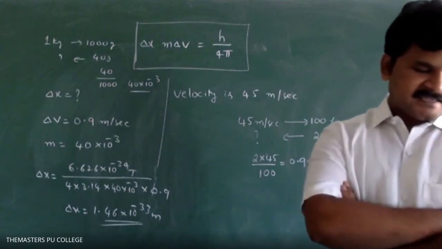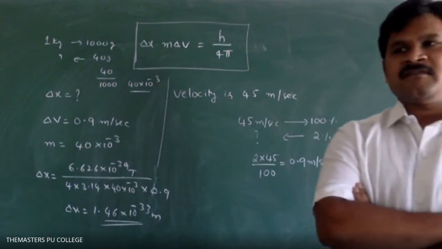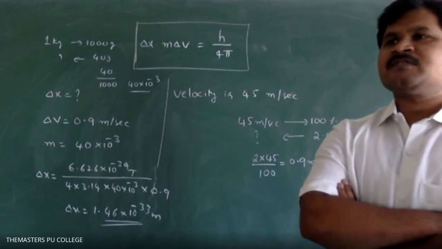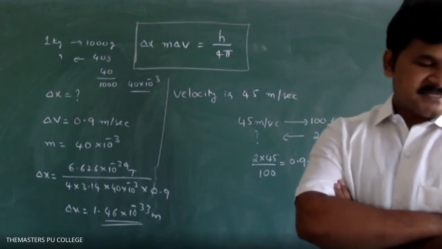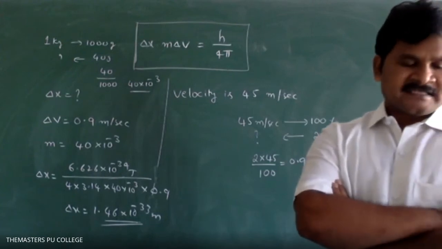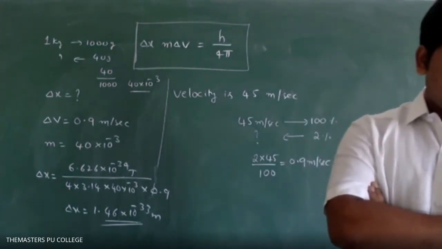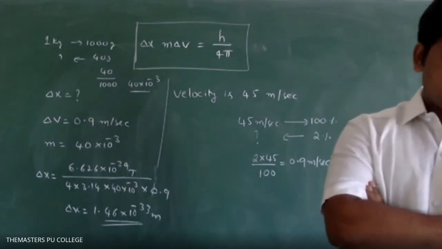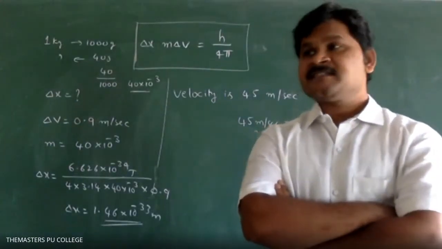What is the uncertainty in its location? Location is nothing but position. I repeat, an electron has a speed of 40 meter per second, accurate up to 99.99%. What is the uncertainty in its location?